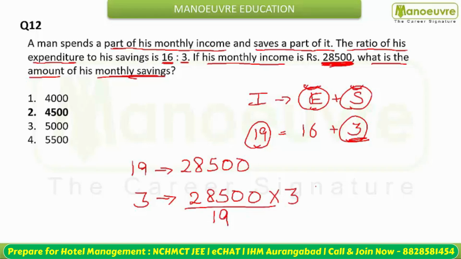So first of all, you can go with the options also. You have to multiply with 3, and you can see there is only one option which is a multiple of 3. That is the second option. Although you can go for the calculation: at 1 this is going to be 19, and you have 1500 for the 28,500. 1500 multiplied by 3, the answer is again 4,500. This is his savings. You can also go by the elimination of options. You needed a multiple of 3, and we have only one in the options.